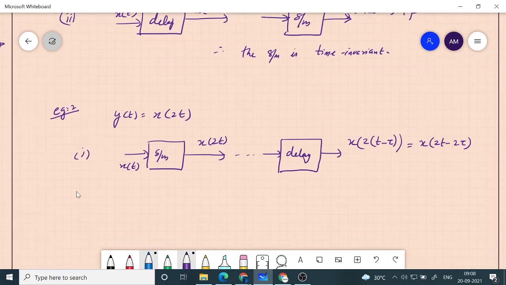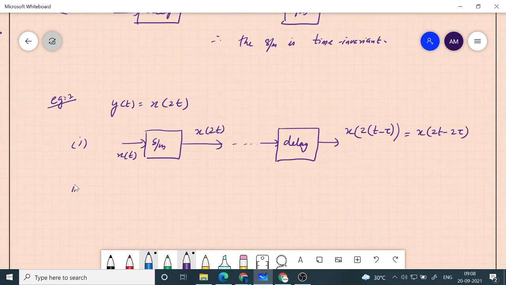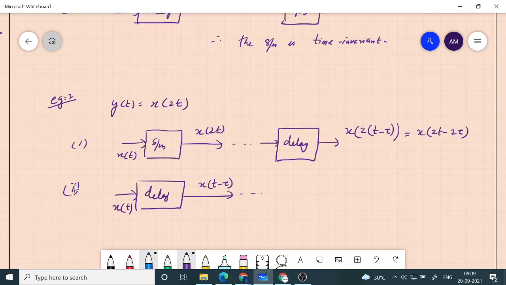In the second step what we do? We first delay the input. Instead of giving it right now, we give it a little later, and then we check the output. If both are same, so we delay. So if you delay, what will happen? x of t minus tau will come. Now this is given as input to the system. Okay, so what will the system do? The system will replace wherever t comes with 2t.